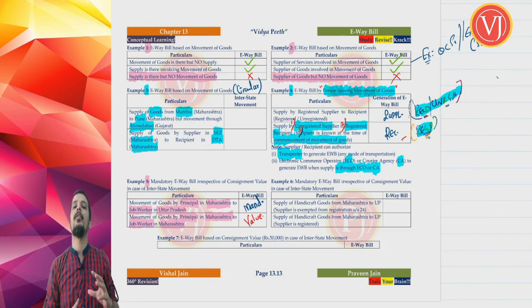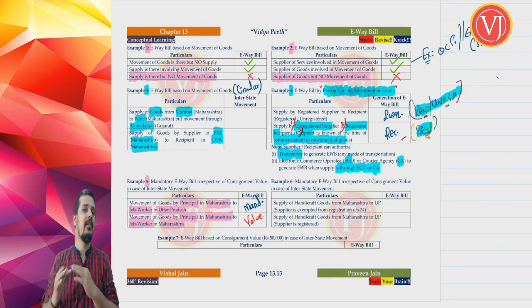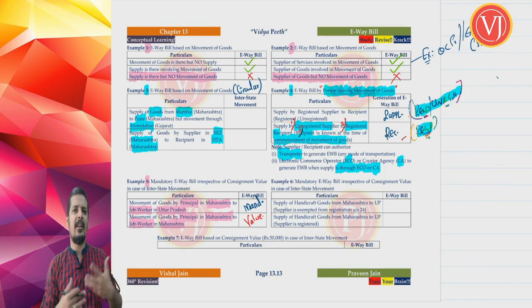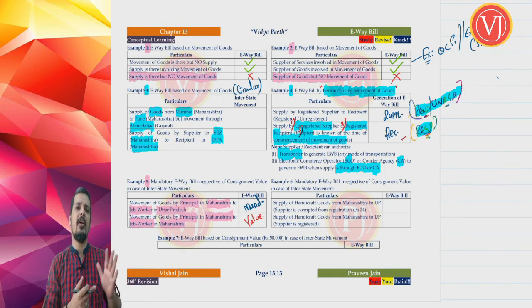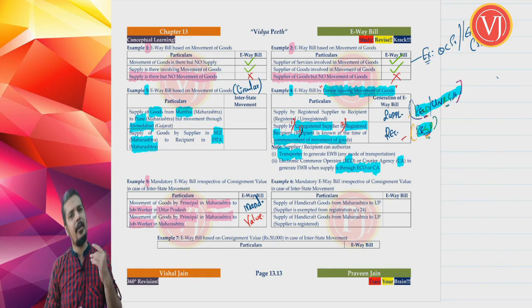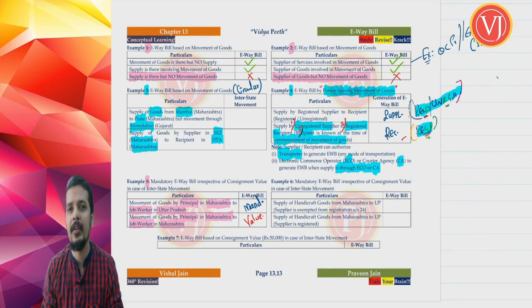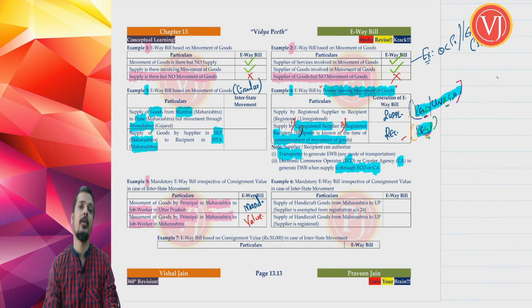Whether the fabric value sent by the principal to job worker is 5,000 or 50,000 or 5 lakhs or 50 lakhs, because the base document is a delivery challan, there is no supply. Forget about that particular value. On the base document, there might be 5,000 fabric or 50,000 or 5 lakh or 50 lakh fabric. Generate mandatory e-waybill. You have to keep track because the goods are now going to the other state.